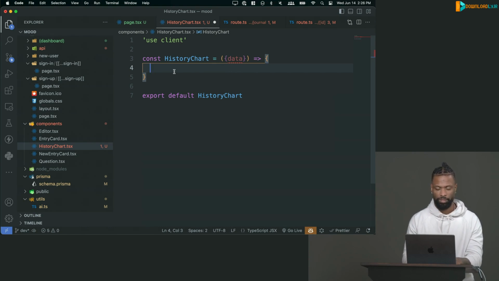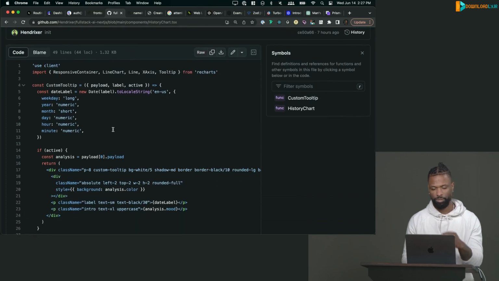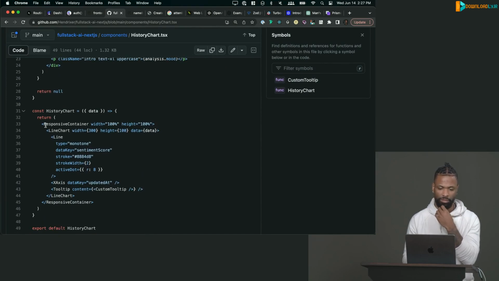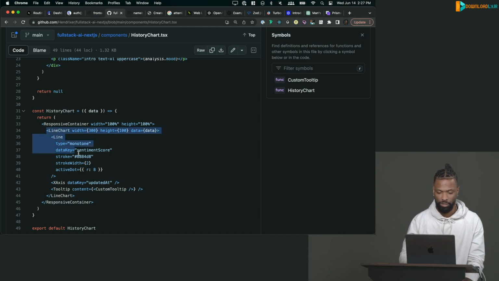Okay, cool. So we got that, and then basically, this one's kind of cool. It actually is very simple to render this. Basically, all we have to do is I'm making a line chart, so it's very simple to do it. They have a line chart component. You don't even need an x-axis for it if you don't want, but I did so I can plot it.